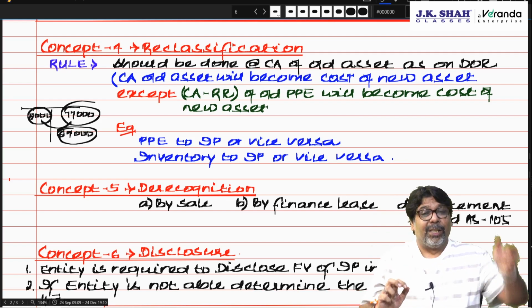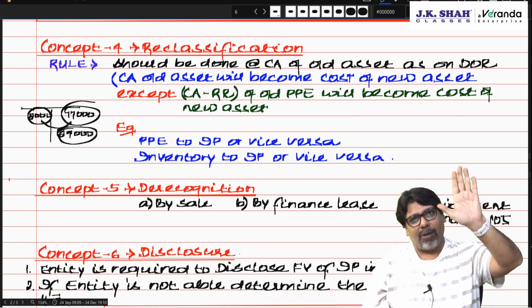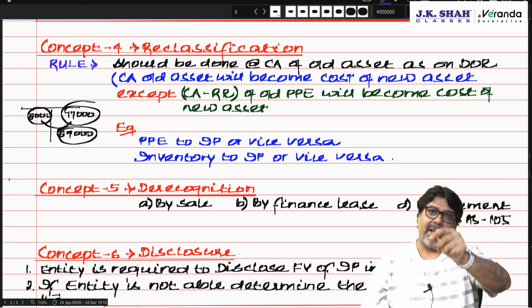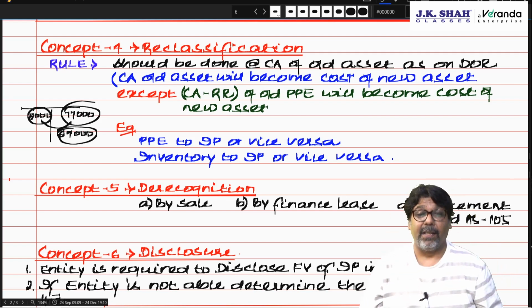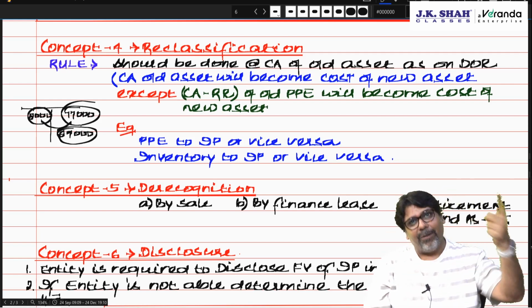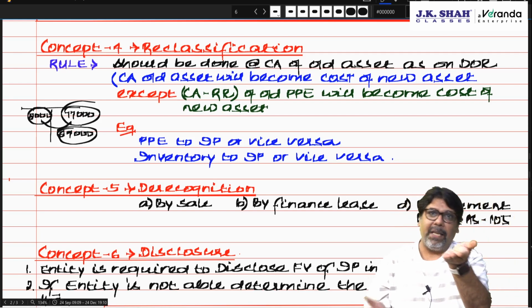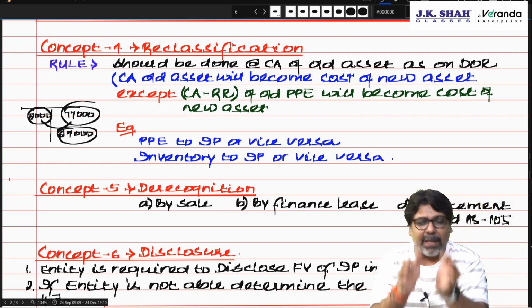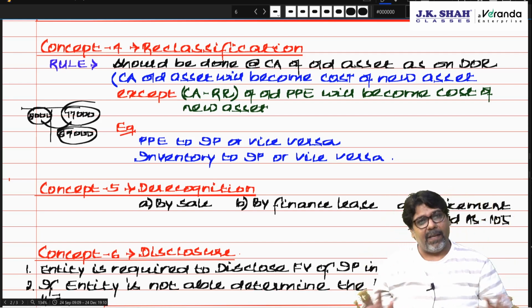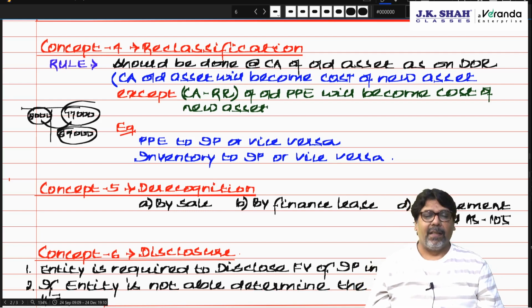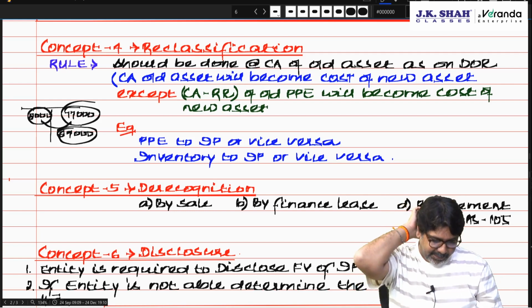Correct? So if PPE was carried at cost, the carrying amount of PPE will become the cost of investment property. If PPE was under the revaluation model, then the carrying amount of PPE minus the revaluation reserve will become the cost of investment property. Fair enough? Vice versa, chartered.